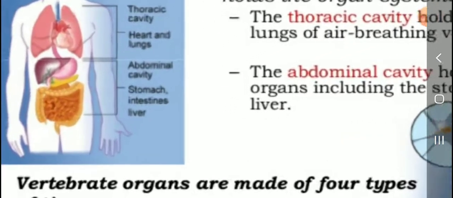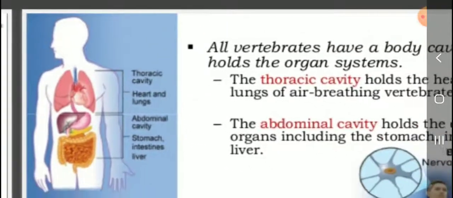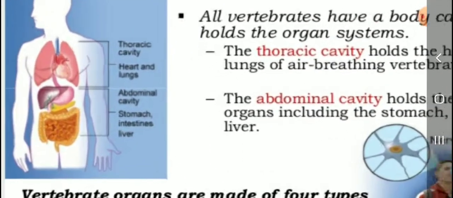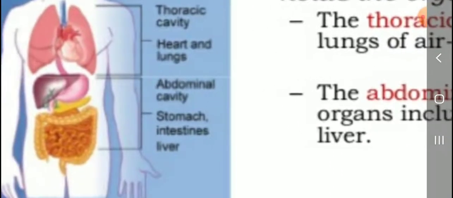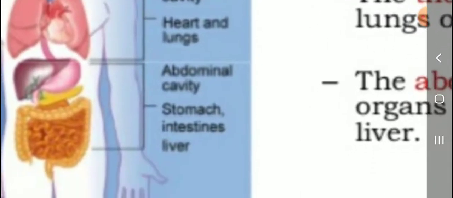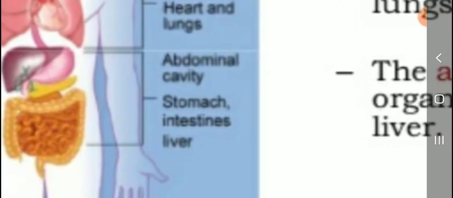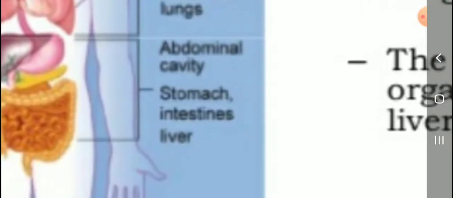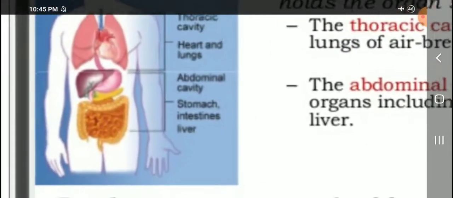Listen students, this is a human body. This area is the thoracic cavity, holding the heart and lungs. Then the abdominal cavity holds the stomach, intestine and liver.